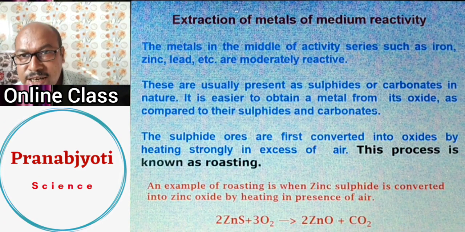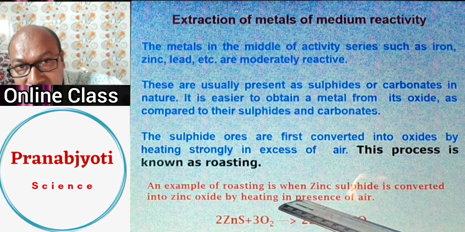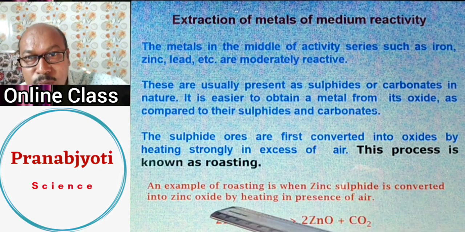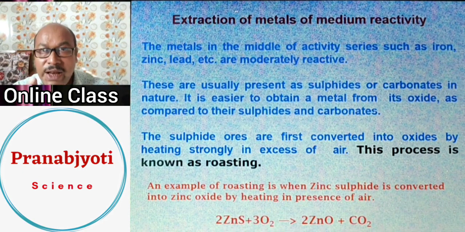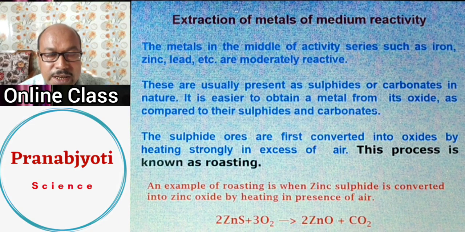So how is roasting done? You can see an example of roasting when zinc sulfide is converted to zinc oxide by heating in the presence of air. You can see the chemical reaction given at the bottom. Zinc sulfide, ZnS, is heated in the presence of oxygen, and it gets converted to ZnO, zinc oxide, and apart from that, a gas is produced.